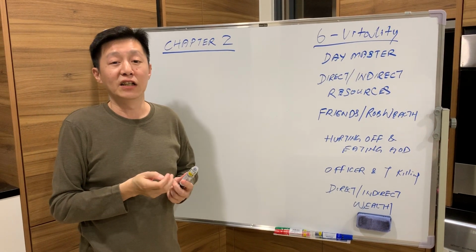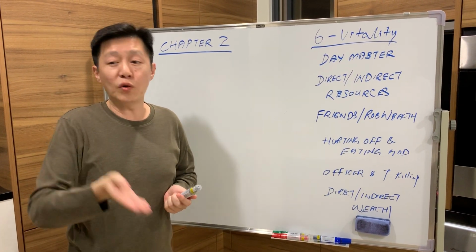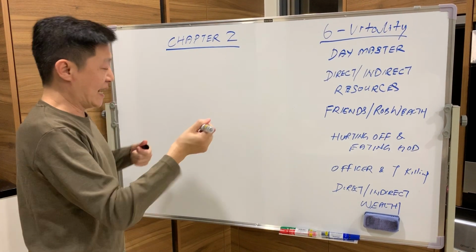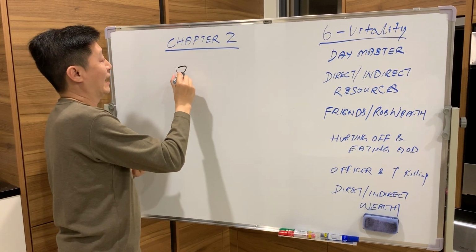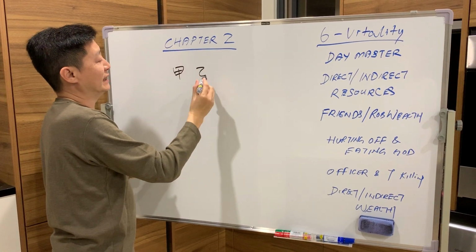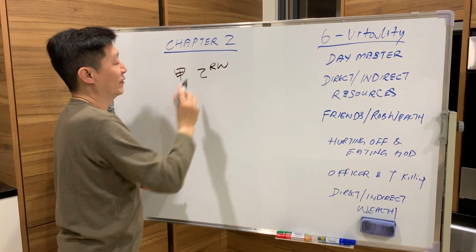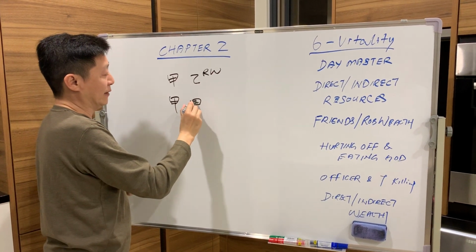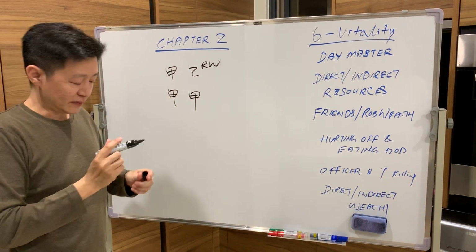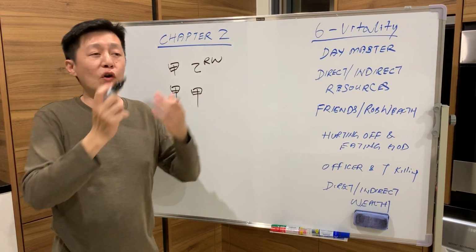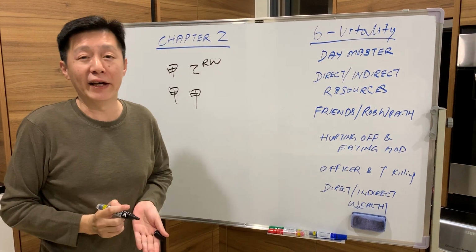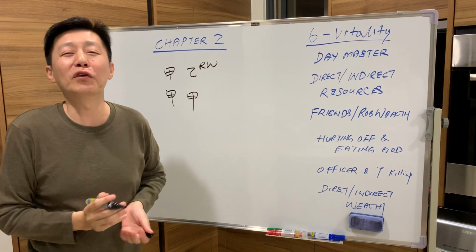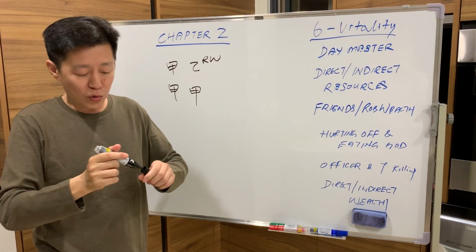Do you know why? Your friend. Rob Wealth is people you don't know, because they are a different category. Example, you are Jia, they are Yi. Yi is called Rob Wealth. If you are Jia, your friend is also Jia. So when you call the person friend, you know them. When you call the person Rob Wealth, you don't know them. How can you call your friend Rob Wealth? Cannot, impossible, right? So who can rob you?